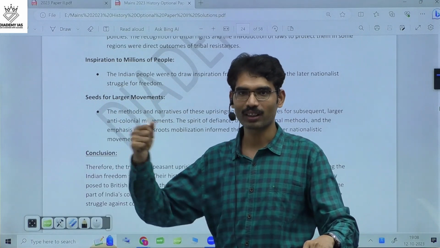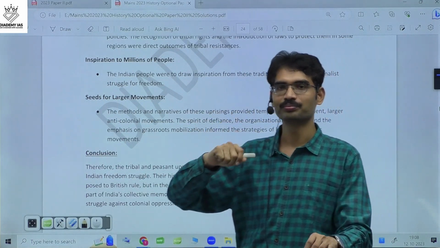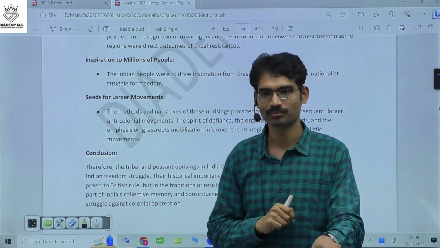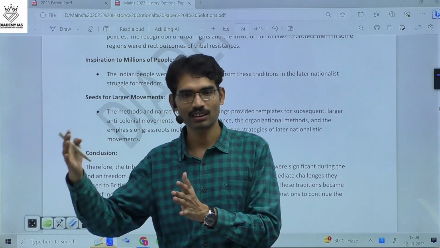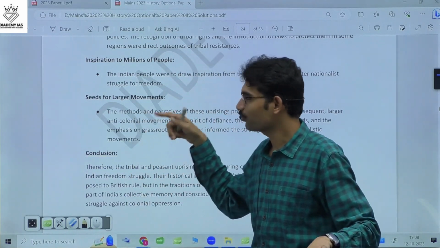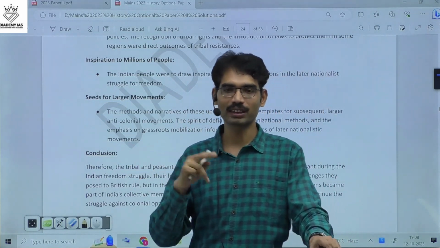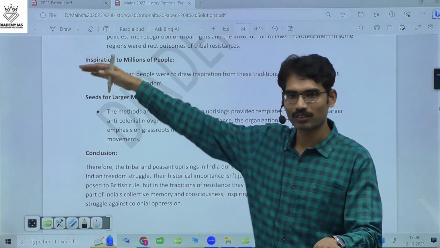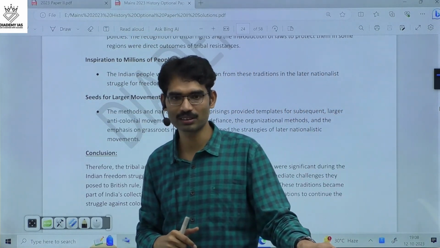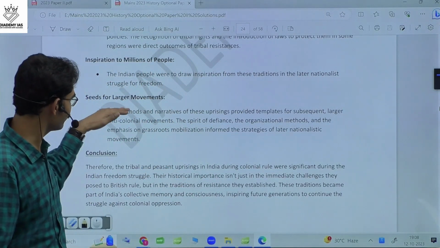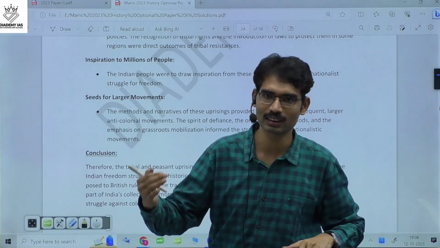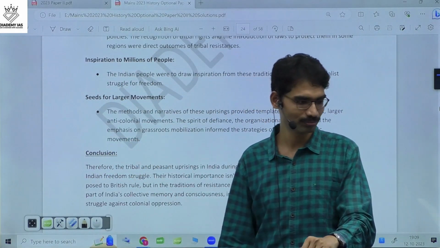And in the 1857 revolt also, there is one statement: the tradition of peasant and tribal revolts laid the foundation for the 1857 revolt. Because a tradition of resistance was already going on, 1857 was seen in a major way. After 1857, and after 1900, different peasant movements also emerged. They all emerged because of this tradition of revolts against the British. So in simple terms, that is the significance of peasant and tribal revolts.